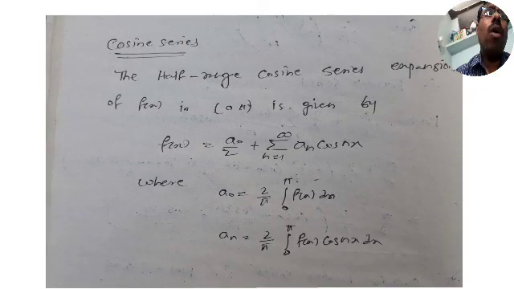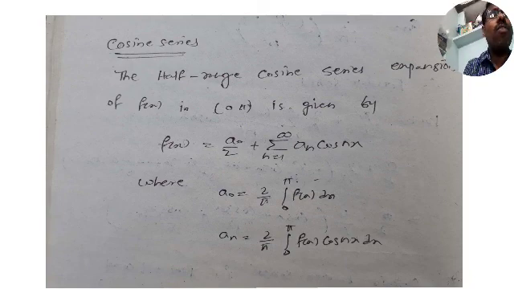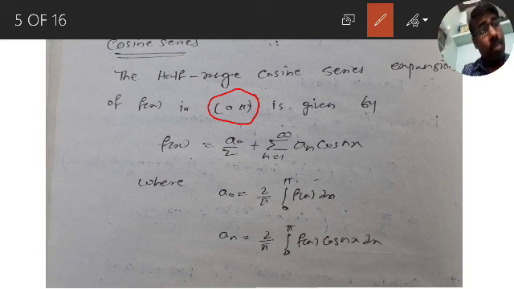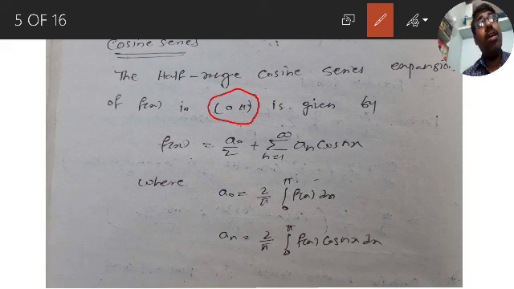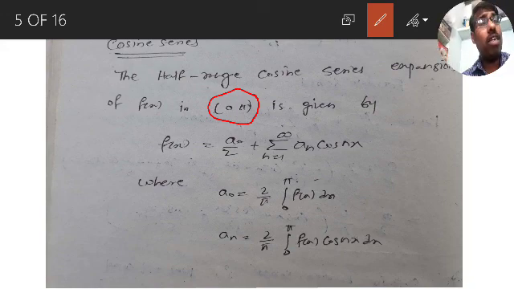So now the second one is the cosine series. What is the cosine series? The half range cosine series expansion of f of x on 0 to pi. Again the interval is 0 to pi. That's why it is called half range. Half range means 0 to pi only. For even and odd it means minus pi to pi only. Now we are doing half range sine and half range cosine. Both are on 0 to pi. That is a point to be noted. The interval is always 0 to pi only.